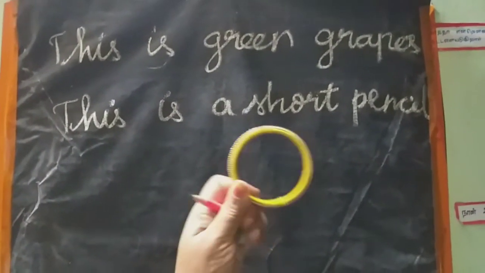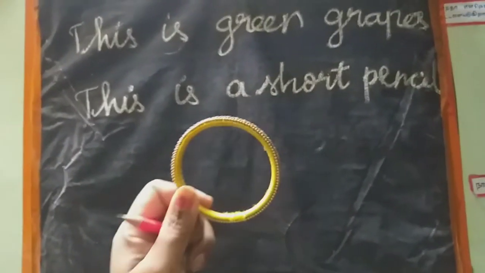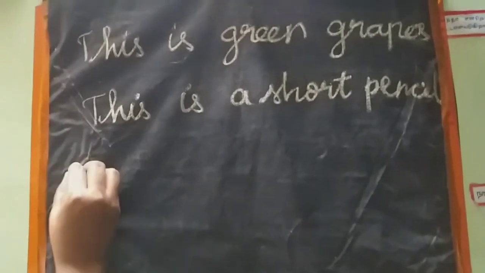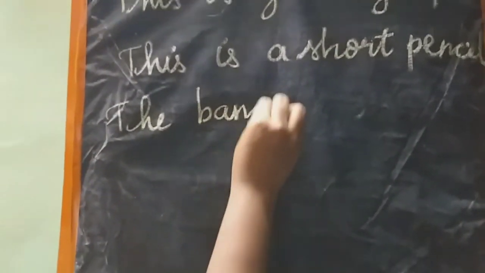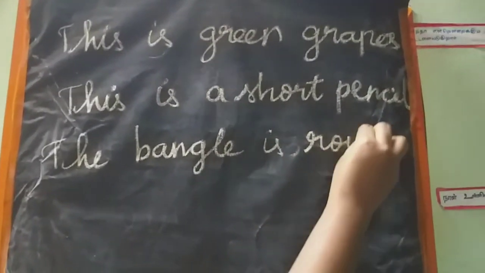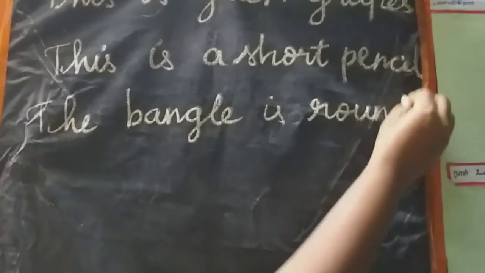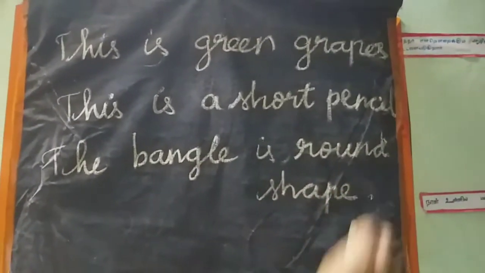And this is, what is this? This is bangle, no? And this bangle is round in shape, isn't it? So the bangle is round in shape. Round shape, okay. And listen carefully.